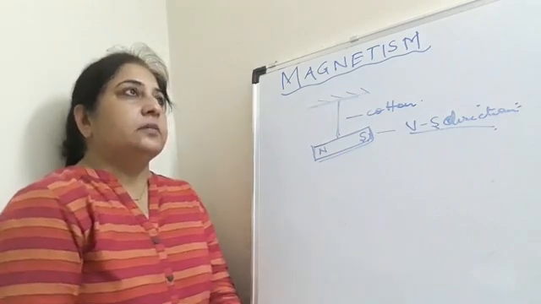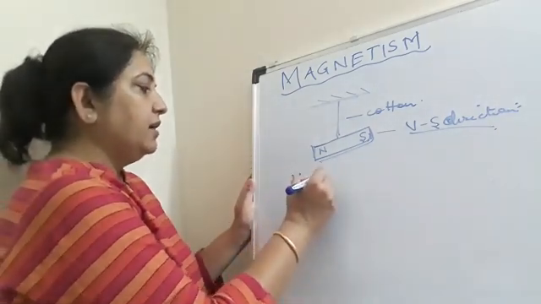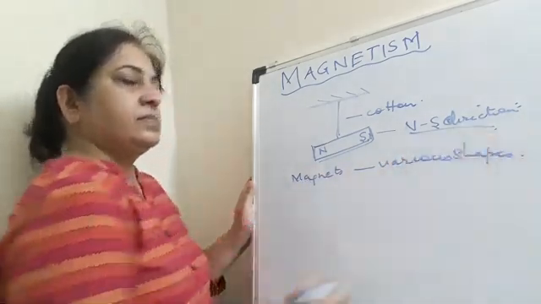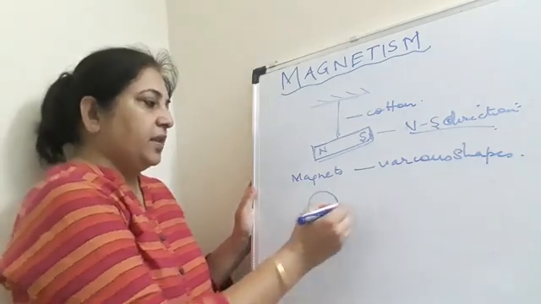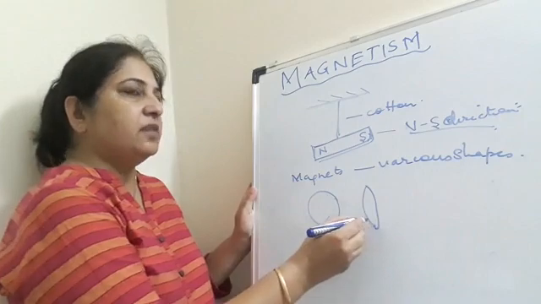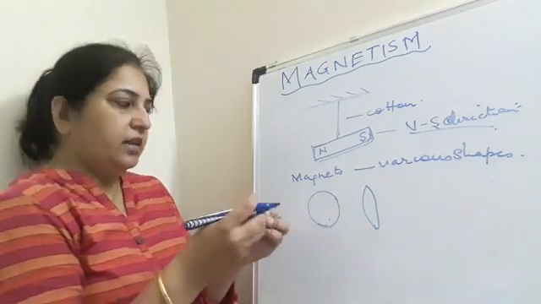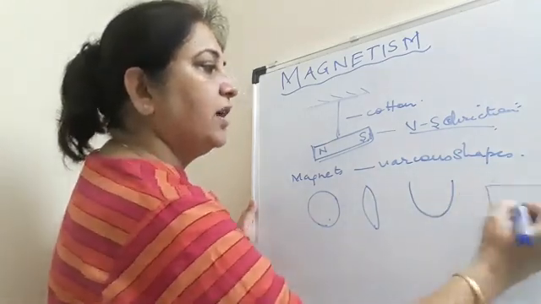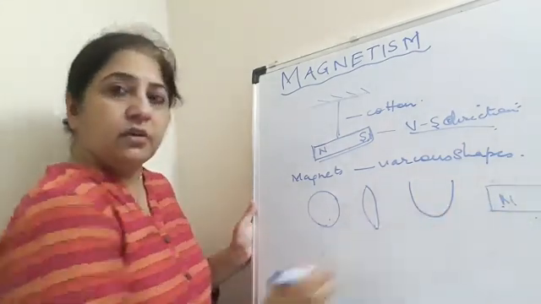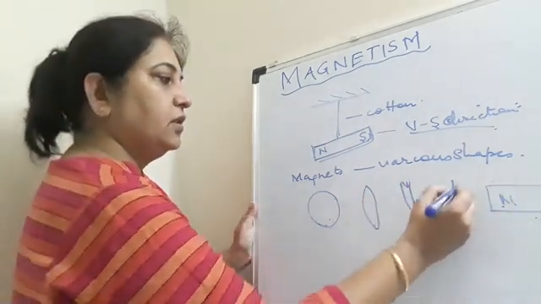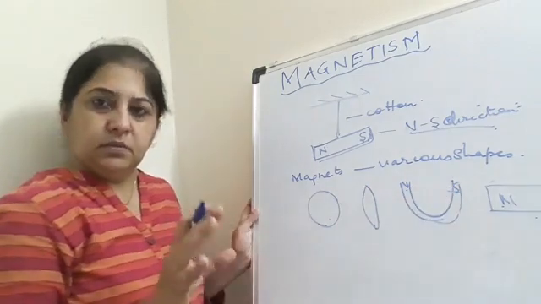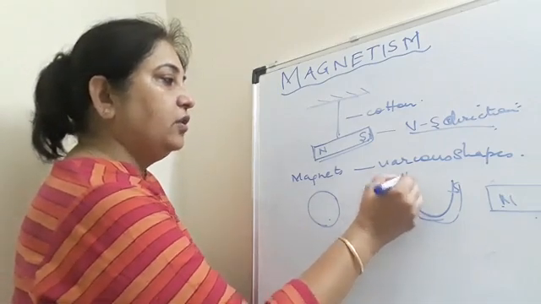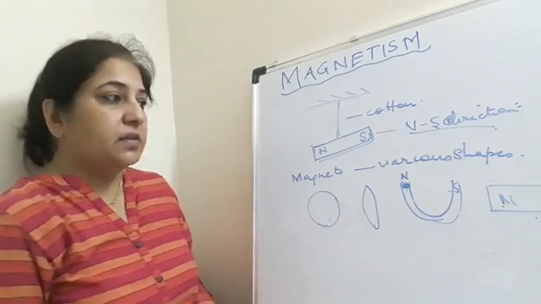Then we can say that magnets are available in various shapes, right? There can be a circular magnet, there can be an oval-shaped magnet. These magnets you have seen, you have played with also. When you bring two magnets close to each other, they attract. Then this is a U-shaped magnet. This is a bar magnet. Most of the time we will refer to this. This is a very general or common magnet. And here also, this is a U-shaped magnet in which the poles are shown. Okay. If the poles are not written, then there will be a dot, and that dot represents a north pole. So automatically the other side will become the south pole.